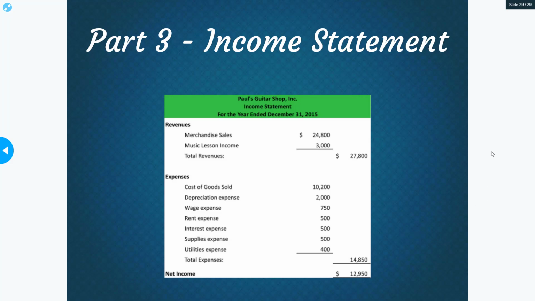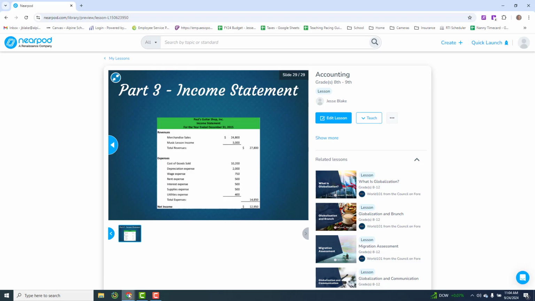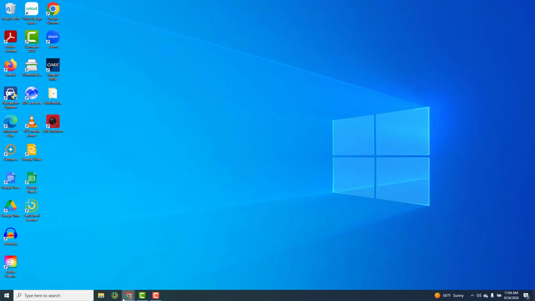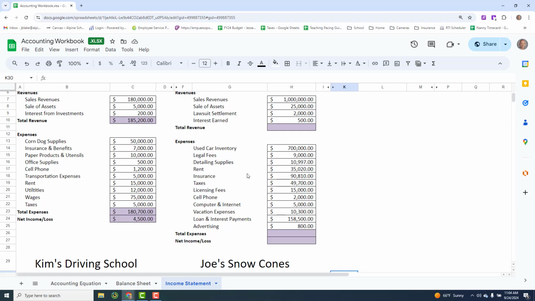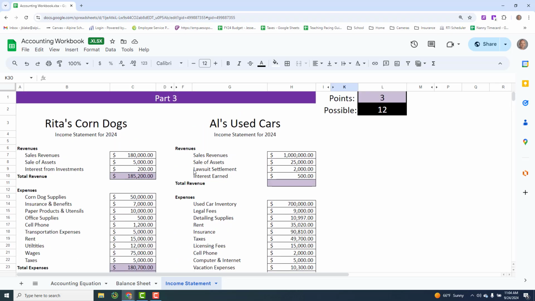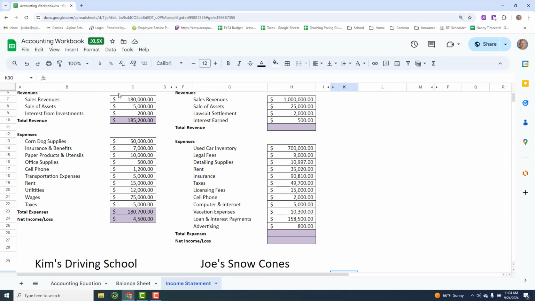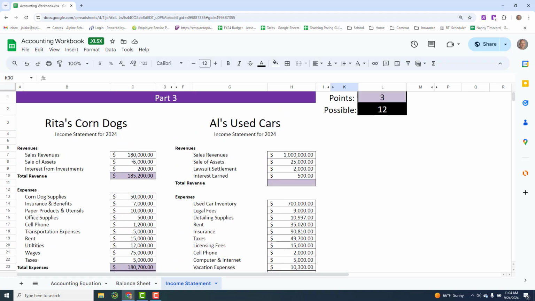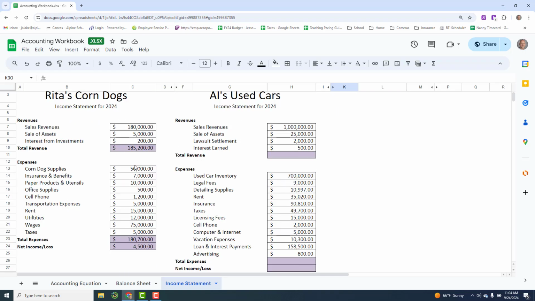So you are now going to go back to the Google Sheet, and then inside of the Google Sheet, which is called their accounting workbook, we are going to go to the income statement. So I've given you an example of one right here on Rita's corn dogs. We can see her revenue, we can see her assets, and then we can see interest from investments. She has a total revenue of $185,200. But then we have all these expenses, the actual food she had to buy, her insurance, paper supplies, utensils, office, cell phone. You're seeing all these expenses right here. Taxes. So her total expenses are right here.